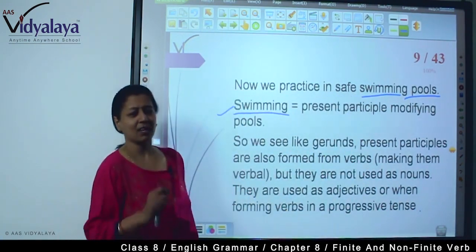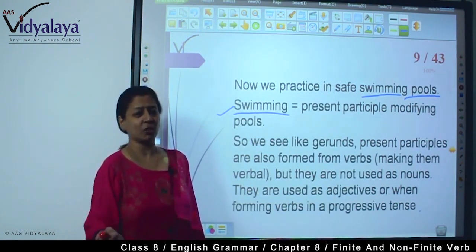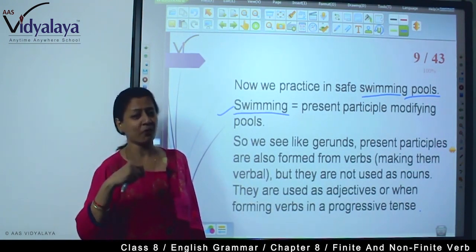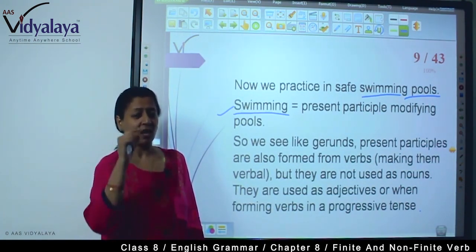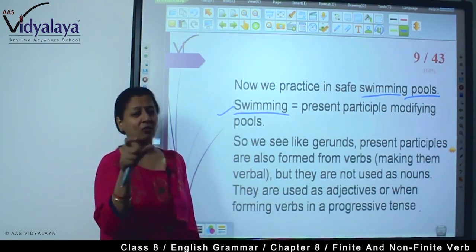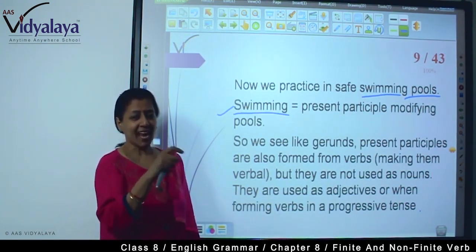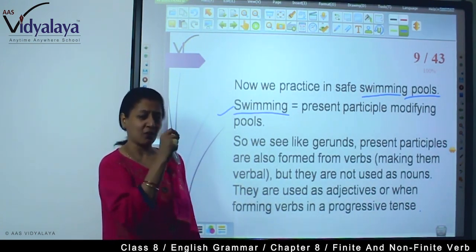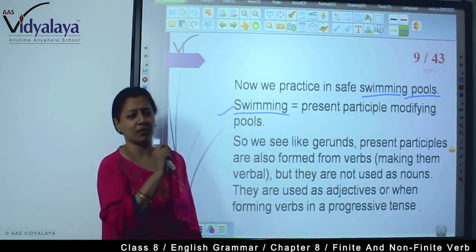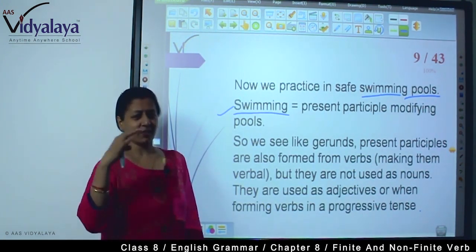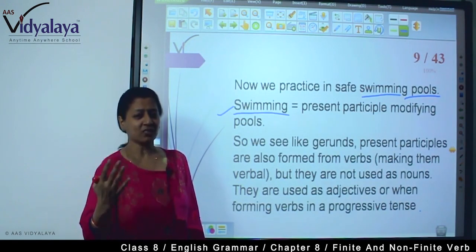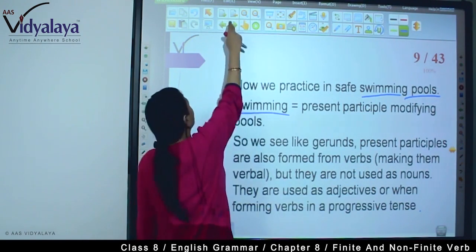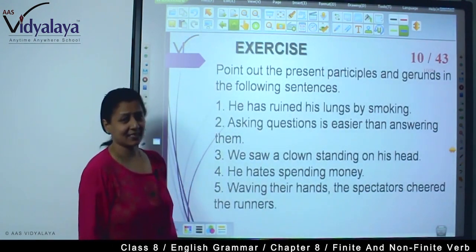So always remember, if I am teaching you, here teaching is a present participle, and if teaching is my profession, here teaching is a gerund. So try to understand how the same word can be used in both senses, but you will have to understand which particular sense is described there. So next time, whenever you think about any words like that, please pay attention to the sense of the sentence. Now, some exercises.